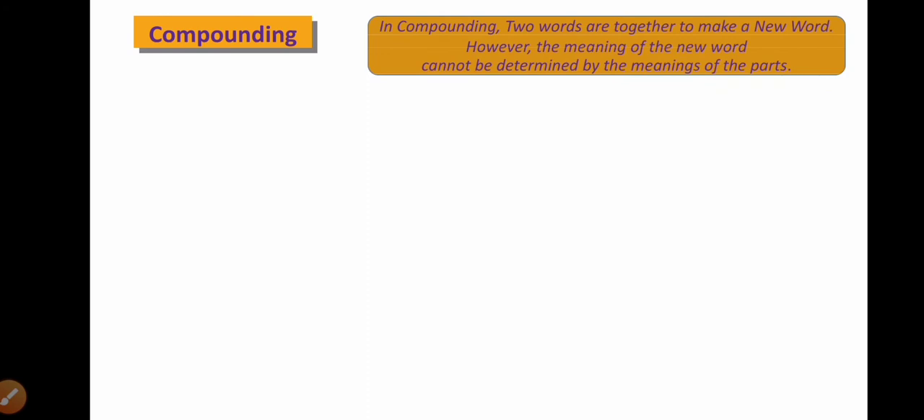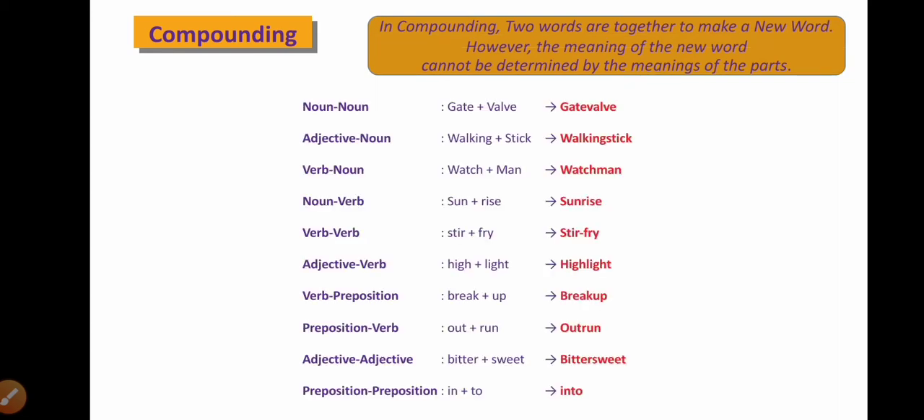What is compounding? Compounding means composition of two words, a combination of two words. But the combination is possible in different ways. For example, a noun plus noun can combine together and coin a word, or an adjective plus a noun can combine, otherwise a verb plus noun combination is possible, or a noun plus verb combination is possible, or verb plus verb combination is possible, or adjective plus verb combination is possible. For each one of them, I have just given a few examples.